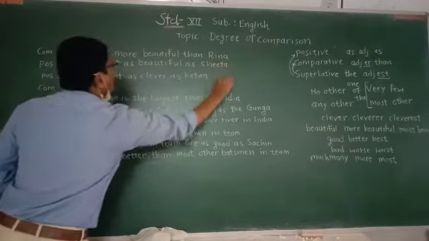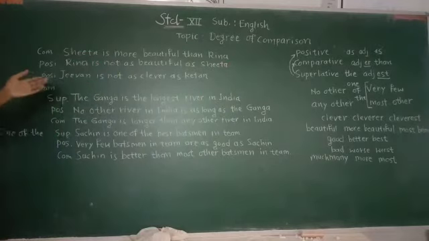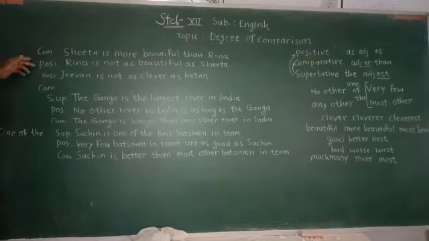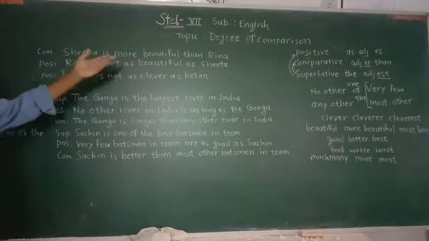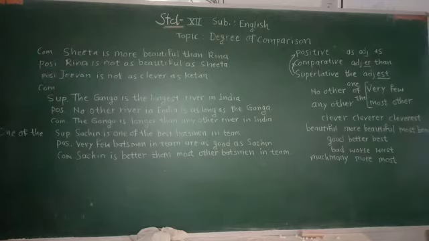You must have known that when we are converting comparative degree into positive degree, if it is positive, it changes into negative, and when it is negative, it is changed into positive.